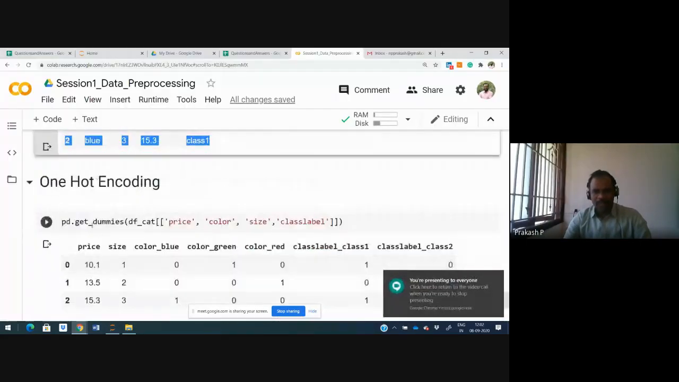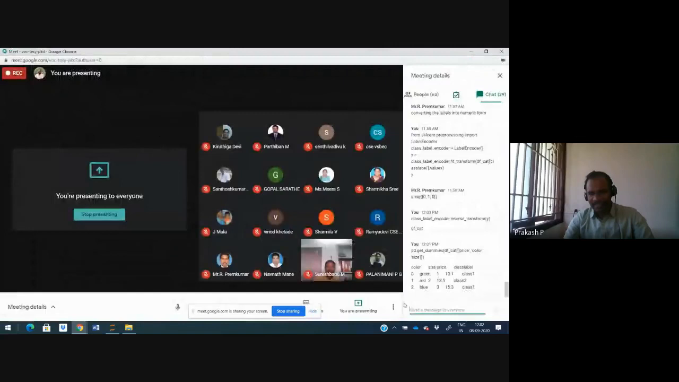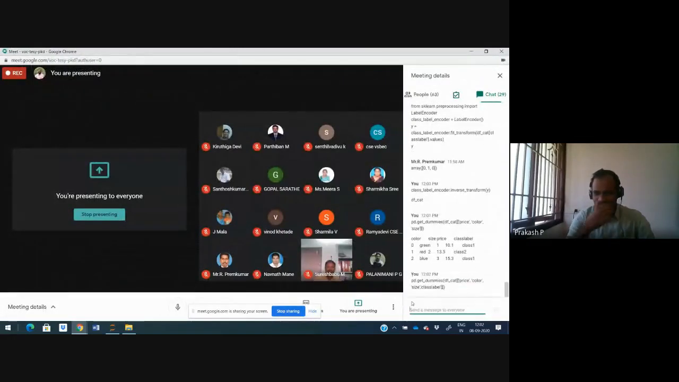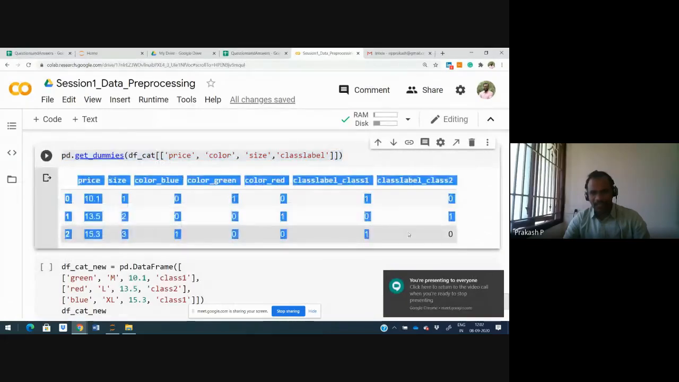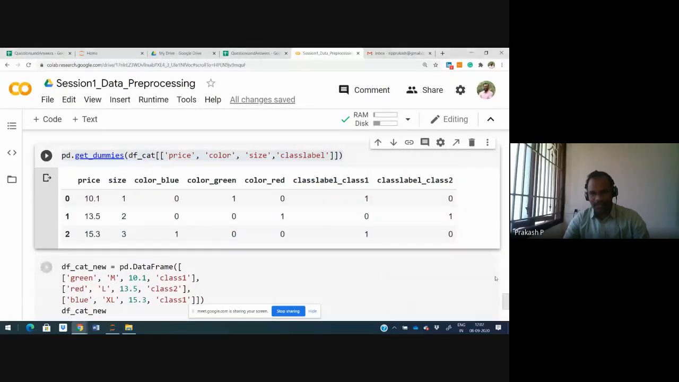Now if I apply pd.get_dummies on the data frame, passing all the columns: price, color, size, class label, I get an output like this. I hope you are able to see my screen. Color blue 001, color green 100, color red 010. Do you see the difference I am trying to explain? If you just had color alone, for example blue 1, green 2, red 3.